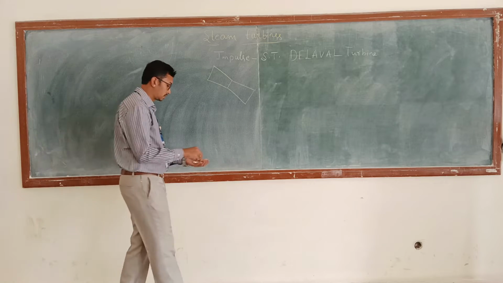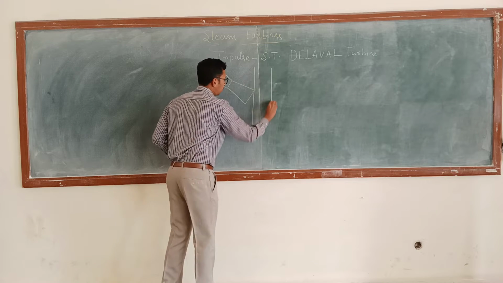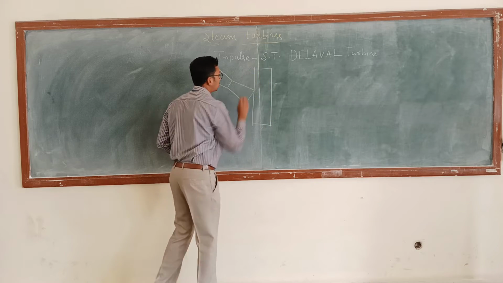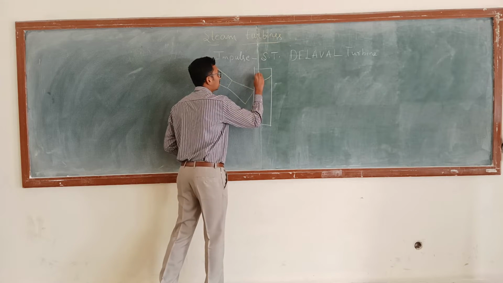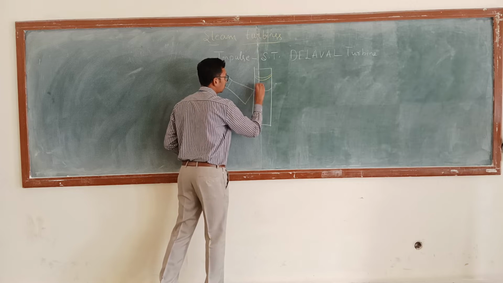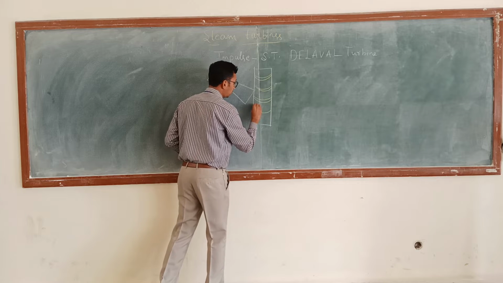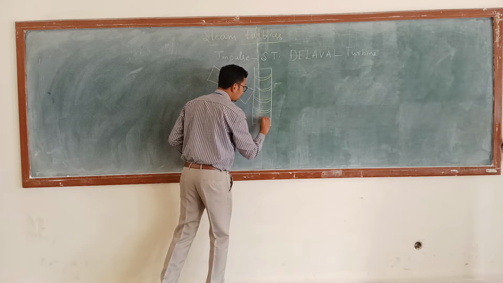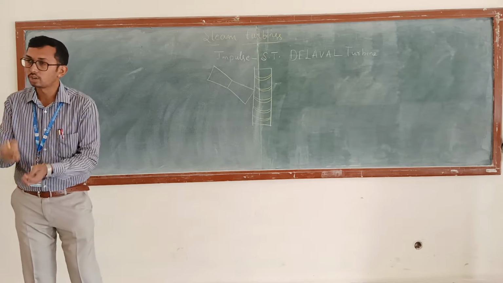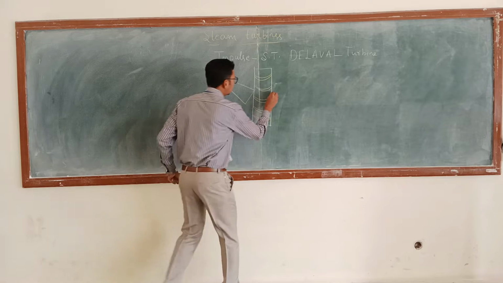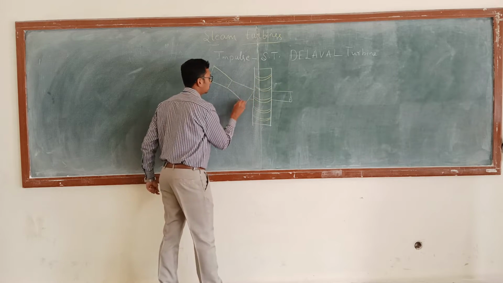There are only three parts. Next we have blades, curved blades, which are mounted on a rotor. What is the meaning of rotor? It is a circular wheel. This rotor in turn is mounted on a shaft.